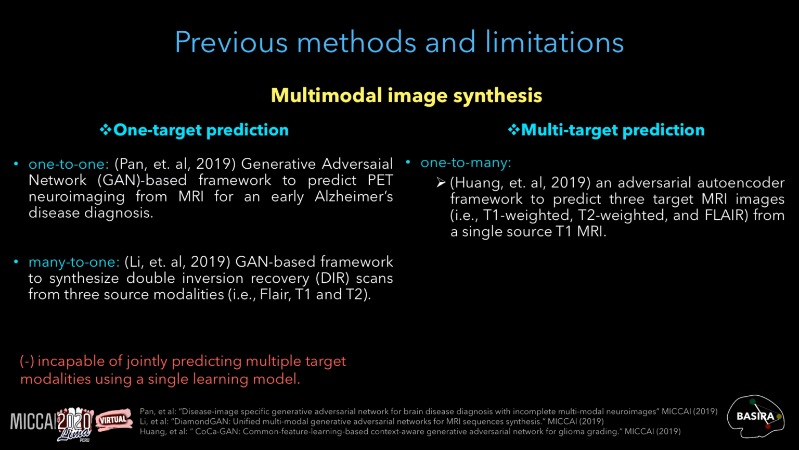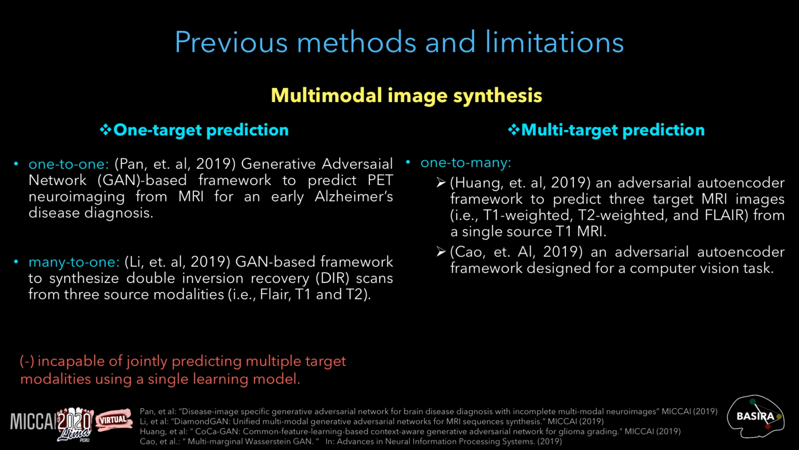focused on multi-target prediction tasks such as Huang and co-authors, which proposed an adversarial autoencoder framework to predict three target MRI, T1, T2, and FLAIR from a single source T1 MRI scan. Another recent study also adopted a similar architecture to the adversarial autoencoder for computer vision tasks. However, these frameworks are designed for image synthesis, so they cannot be generalized to geometric data types, such as brain graphs.